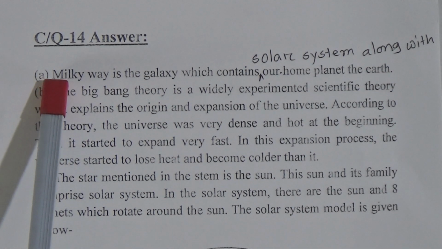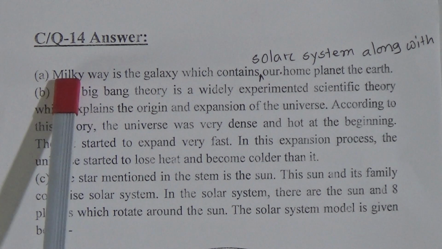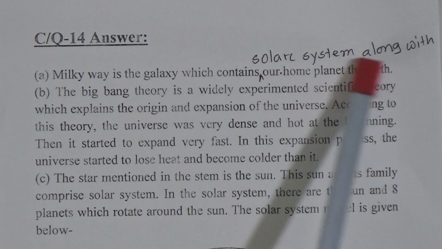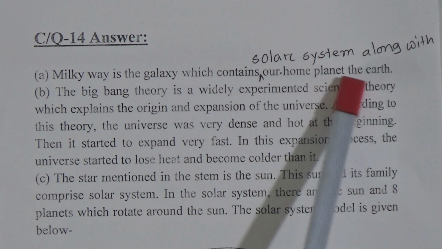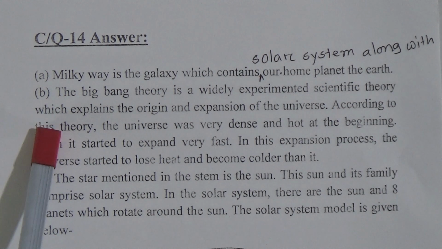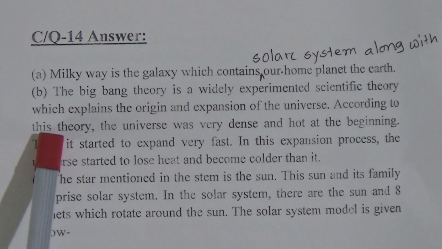Question A was what is Milky Way? The answer of the question is Milky Way is the galaxy which contains the solar system along with our home planet, the Earth. The question number B was explain the incidence of Big Bang.